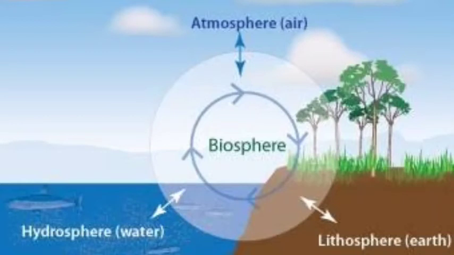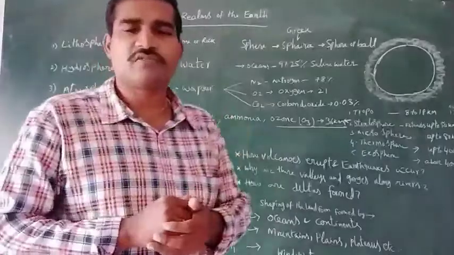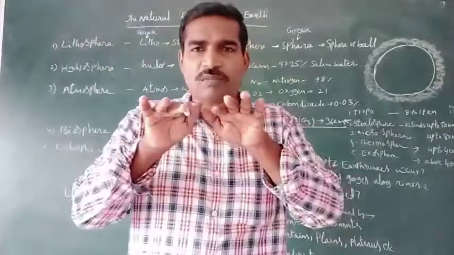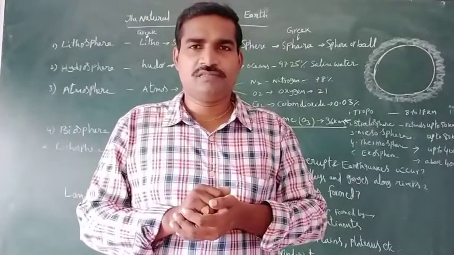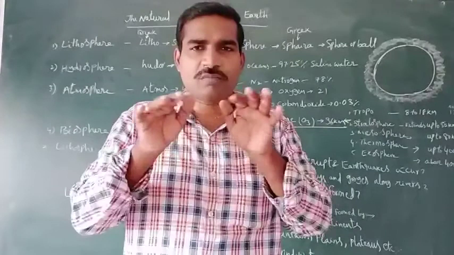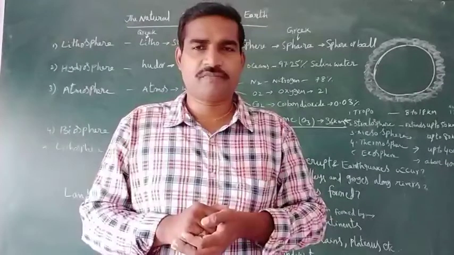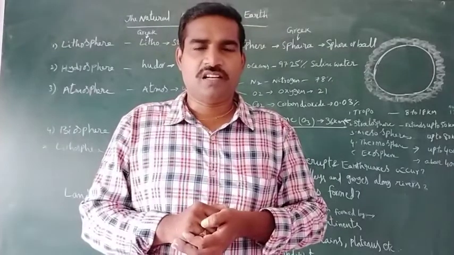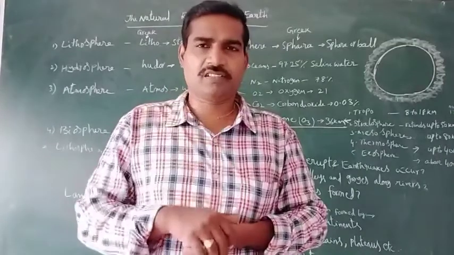First layer in this lesson is lithosphere only. Lithosphere means what? Hard top of the layer and solid crust. In that hard top of the layer, different kinds of landforms and different shapes are formed on the Earth crust.